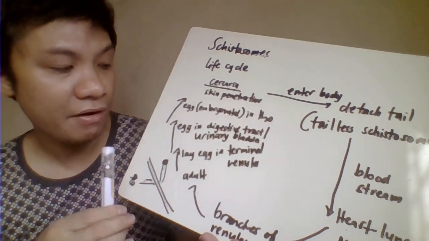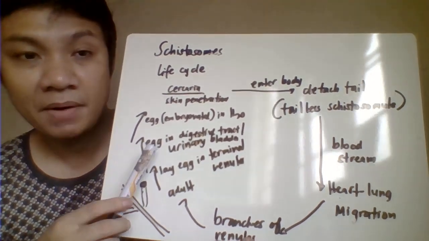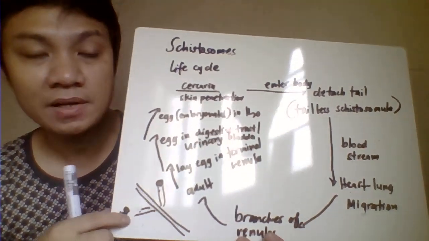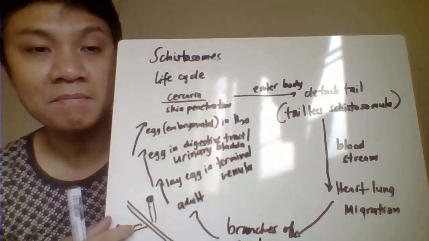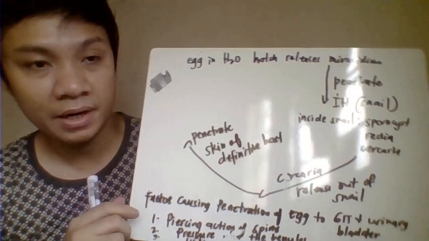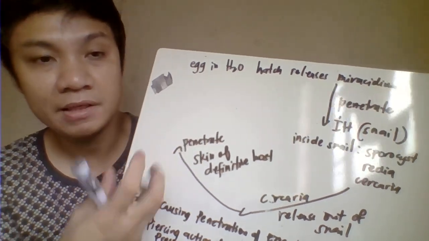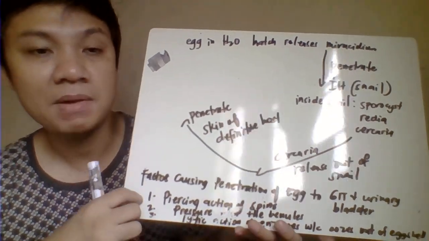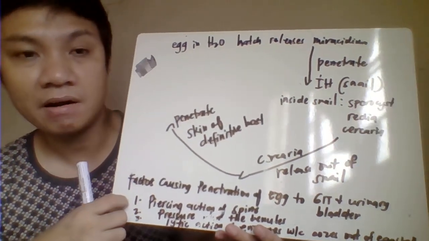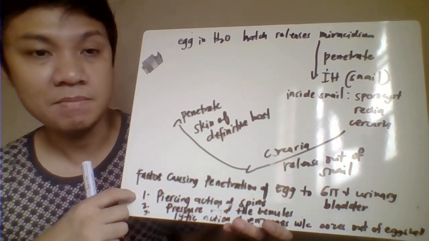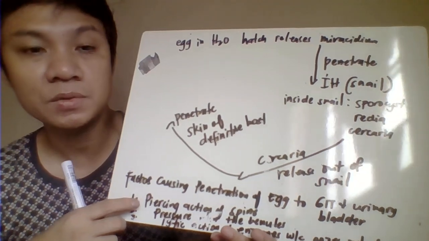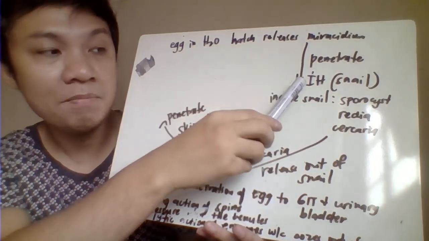And remember that the egg is embryonated already, or segmented or matured. So as the egg is passed out in the urine or stool sample, it gains entry to a body of water. Since it is embryonated, the egg hatches readily in the water and releases the miracidium. Again, the miracidium is the ciliated larval stage, and it is able to swim in the body of water. Once it swims, it tries to find a suitable intermediate host, which is a snail, and penetrates it.